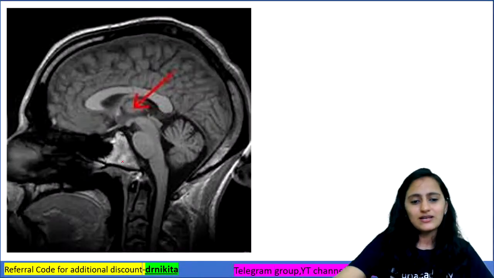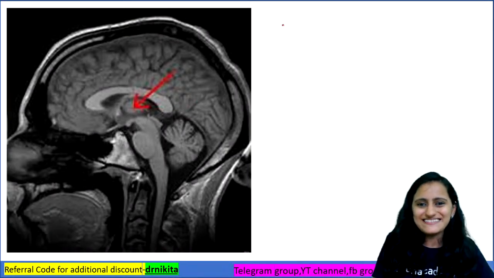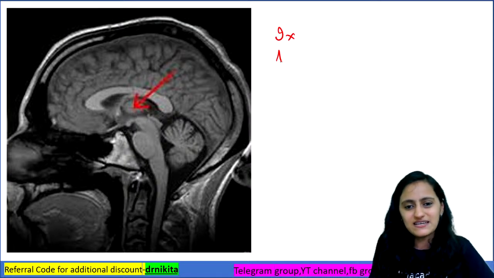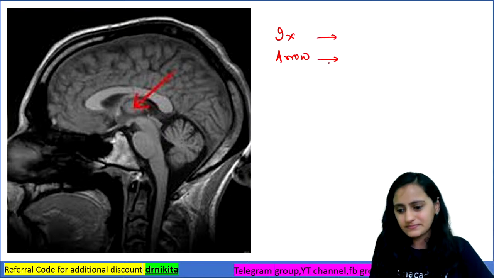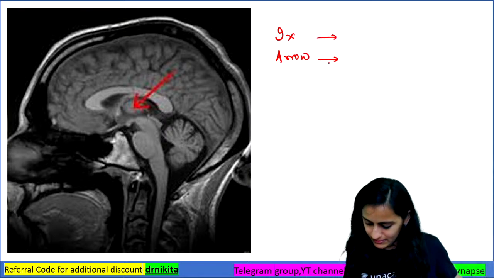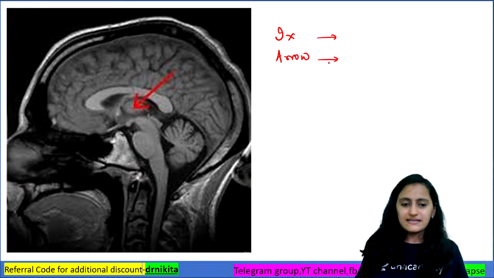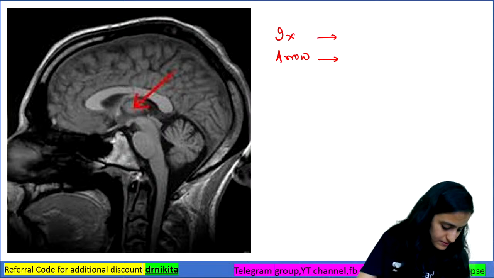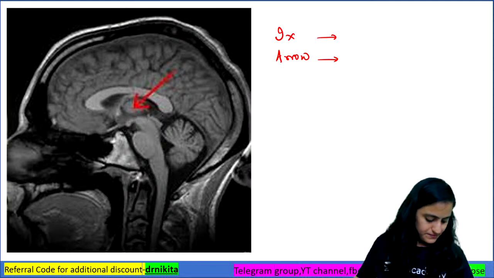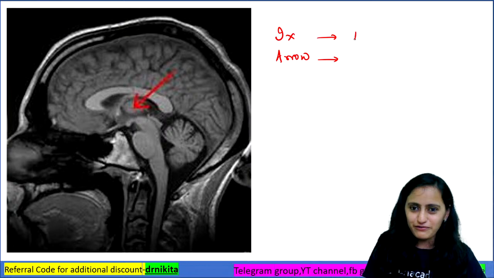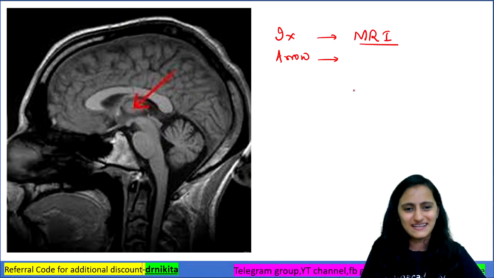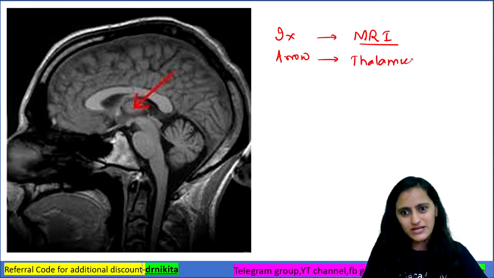All right, so let's start with our today's session. Quickly, since I'm a radiologist, so I'm starting with this radiological image. Can you tell me what is the investigation and what is the arrow pointing to? What is the investigation and where is the arrow pointing to? So I hope all of you can identify. We have had enough of these radiological images in the Radiology Spotters every Monday 6 p.m. series as well, right? This is MRI and the arrow is pointing to thalamus.